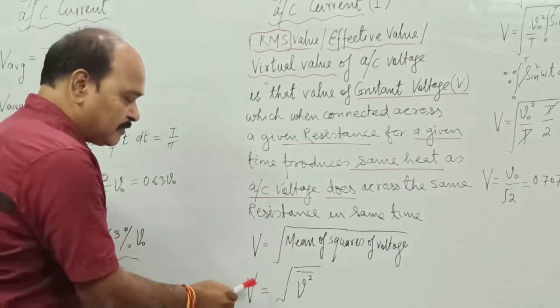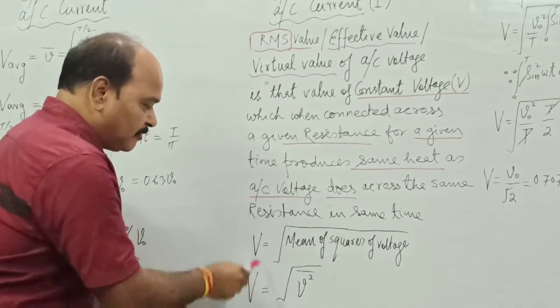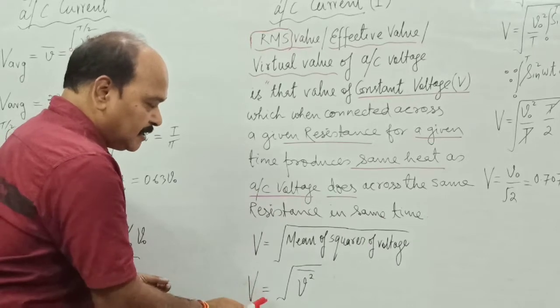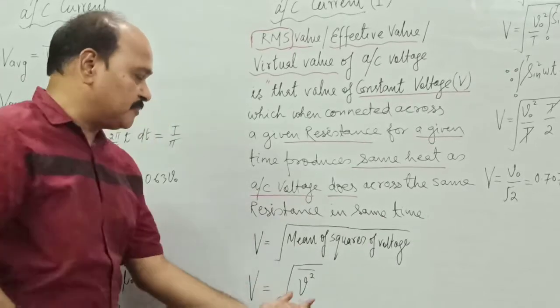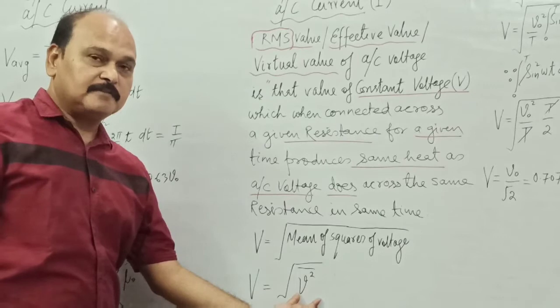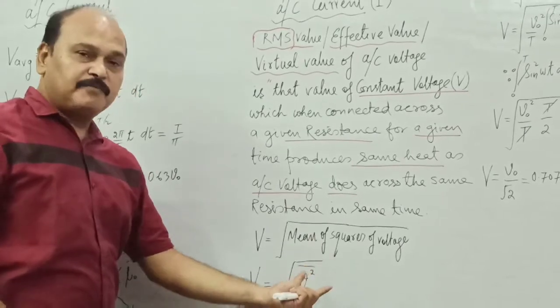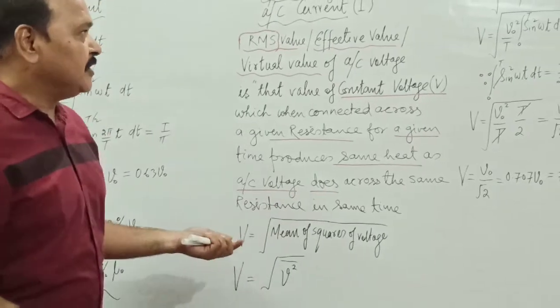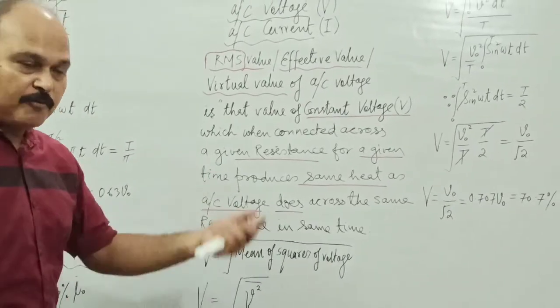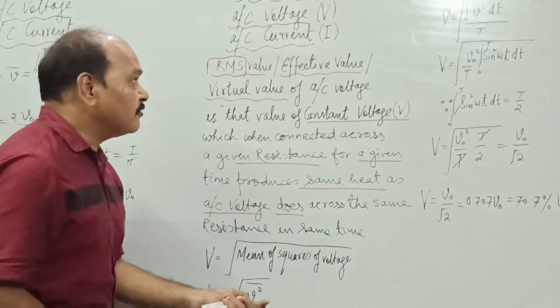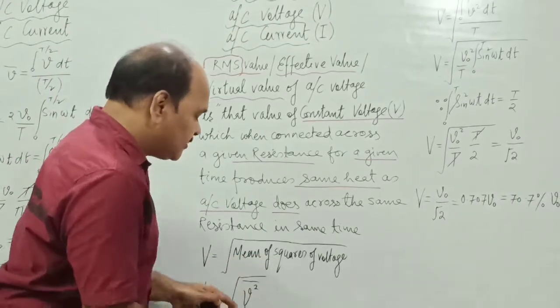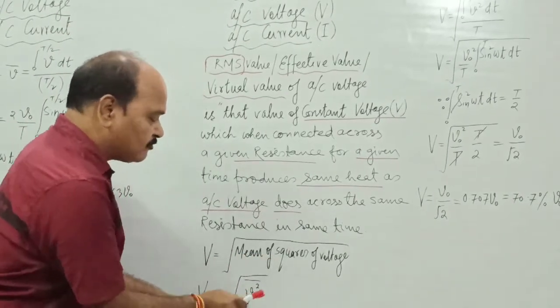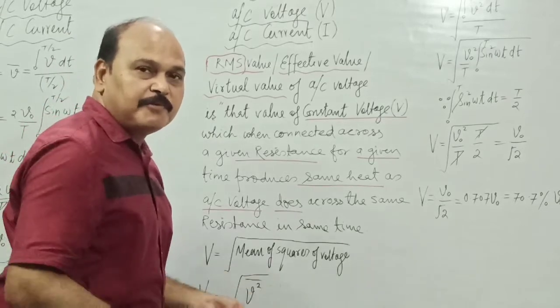So what is this RMS value of V? The RMS value of voltage V is the square root of the mean of squares of voltages. So the mean of V square, square root, is what is RMS. What is V? V is V naught sine omega t. That means we are going to find the mean value of V square. And what is the mean value of V square?